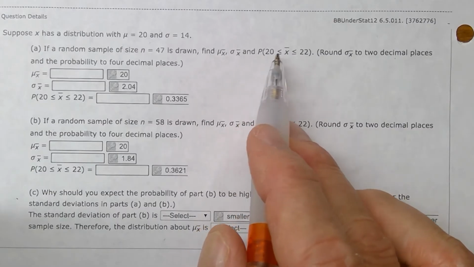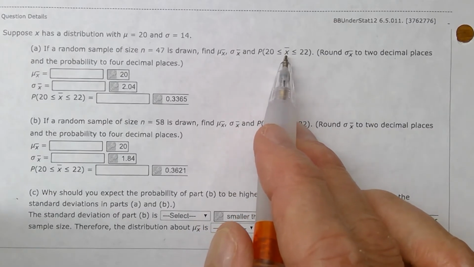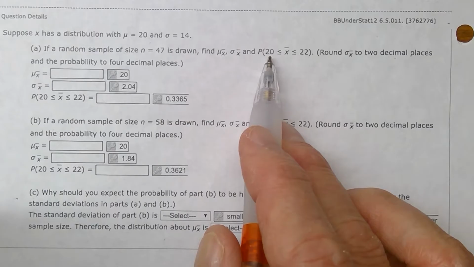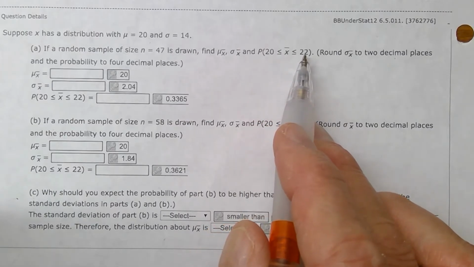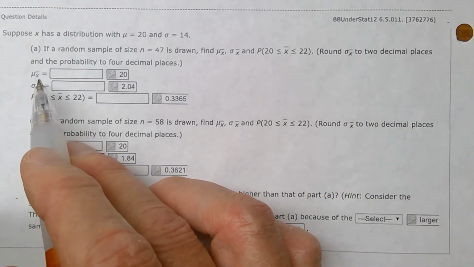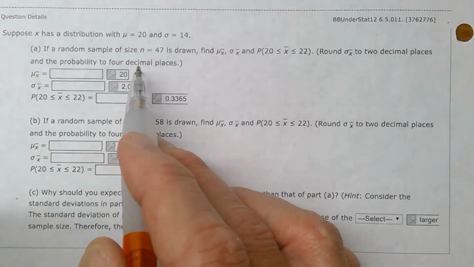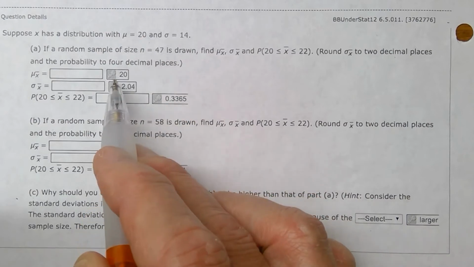Now, what's the probability that my average of those 47 bags of cookies is between 20 ounces and 22 ounces? For the purpose of this problem, the mean of the sample is going to be the same as the population mean.